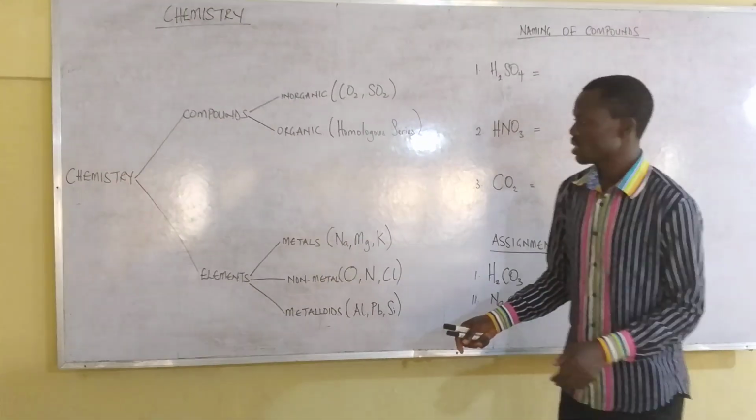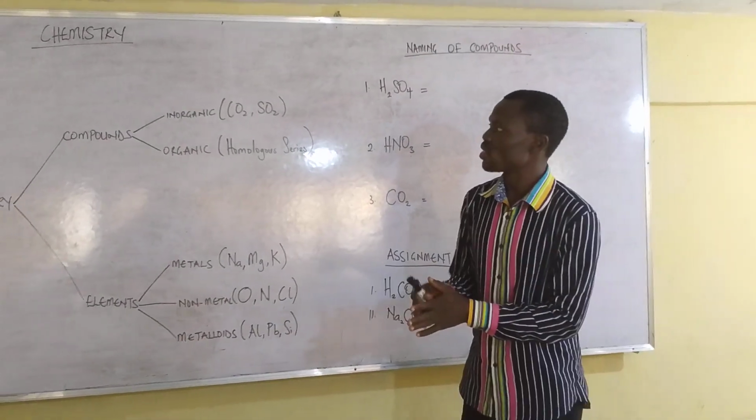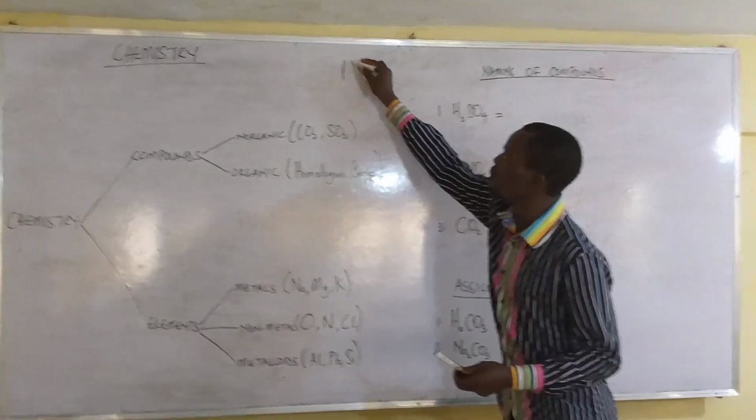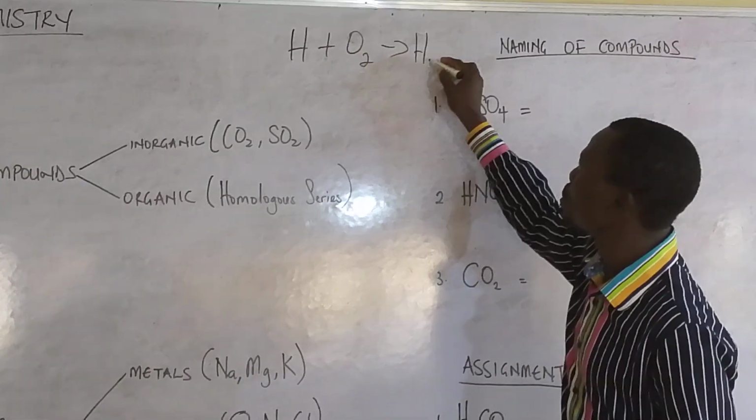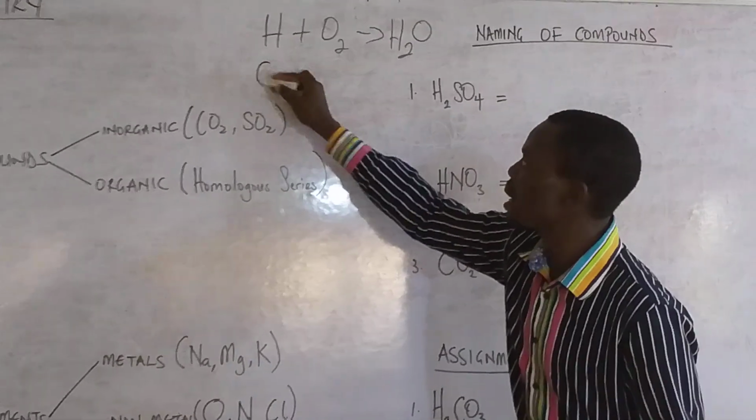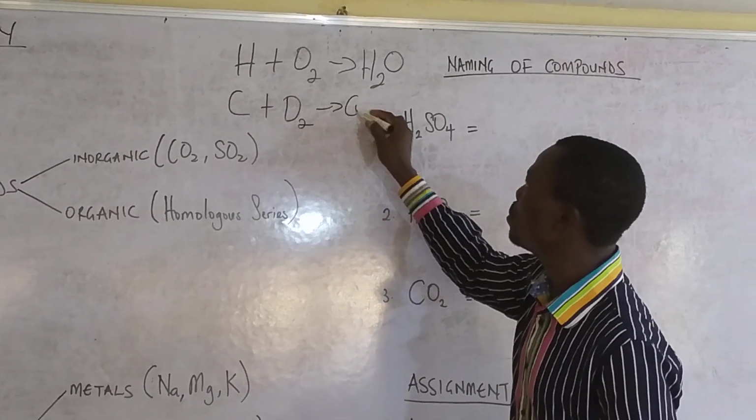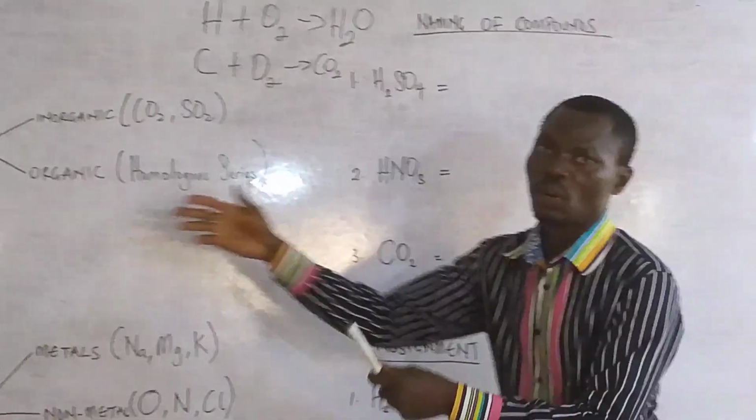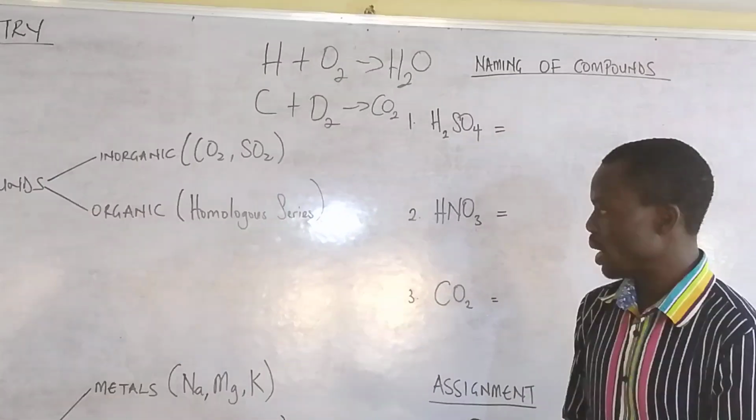So these elements, when you put one element together with another element, that is what forms a compound. Take for instance, you are having hydrogen reacting with oxygen. You get it? It will give you H2O, which is water. This is a compound on its own. Likewise, you have another one like carbon, C plus O2, will give you CO2. So element plus element gives you a compound.